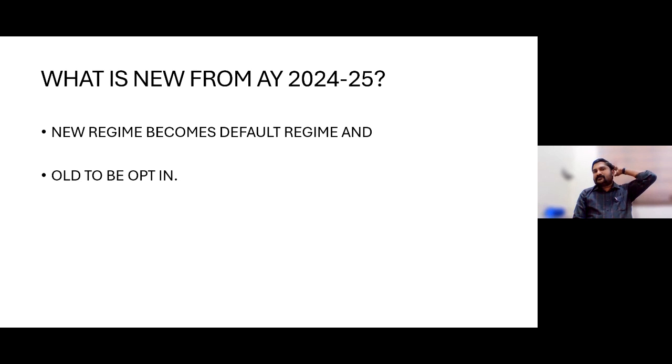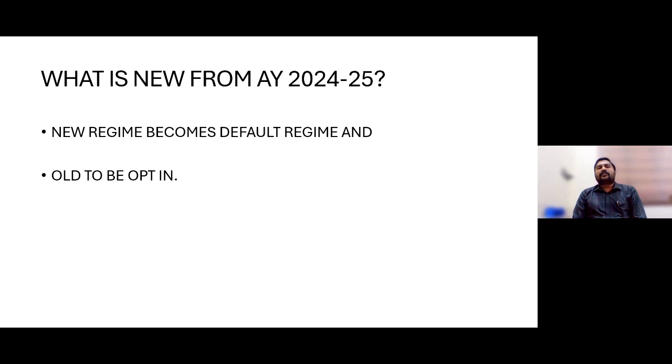So now I was mentioning this point at the time of initiation itself. From this assessment year 24-25, this so-called old taxation regime would become an opt-in regime, and this new tax regime would be the default regime. That is the fundamental change which happened right from this assessment year 24-25.